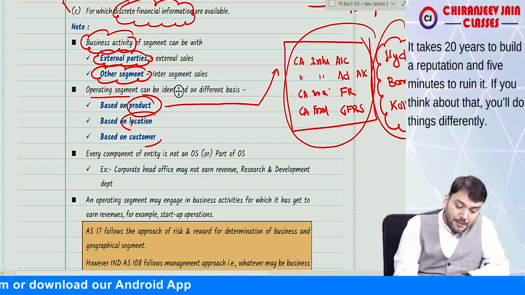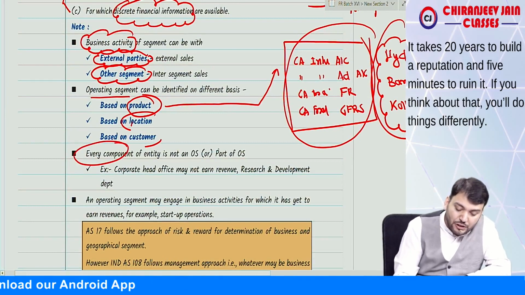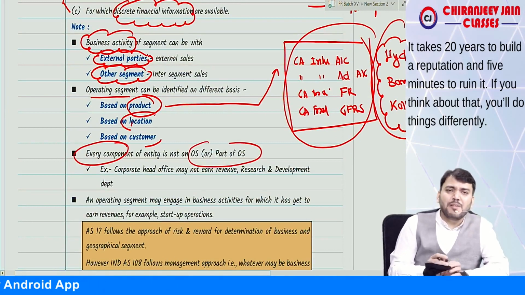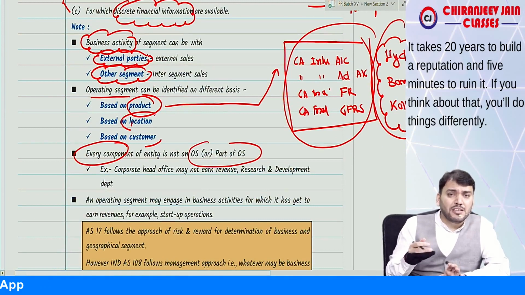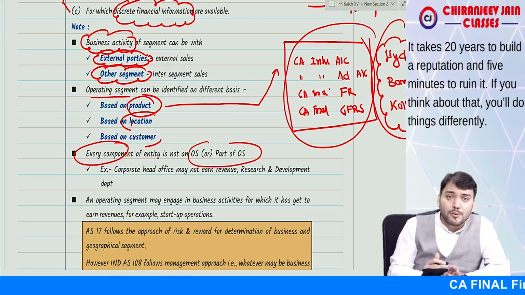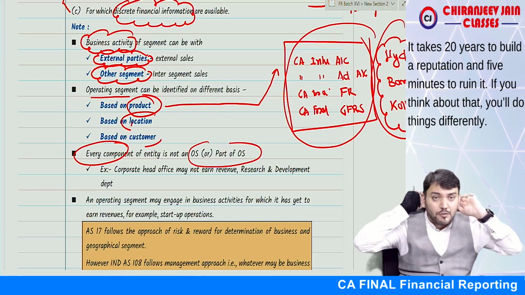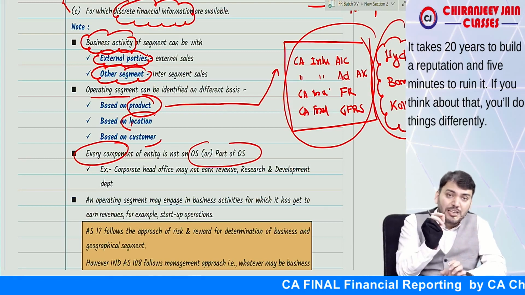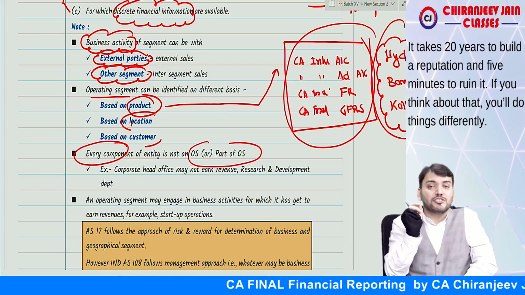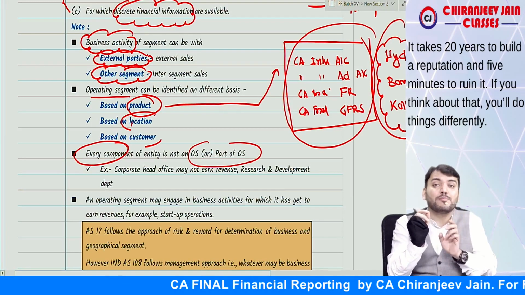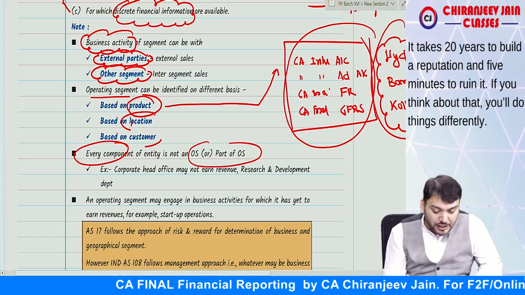Now what do they say? Every component of the entity is not an operating segment. If I say corporate head office, even though they are a component, they will not generate any revenue. The corporate head office or research and development department will not be an operating segment. For an operating segment, that segment must earn revenue, should be capable of generating revenue.